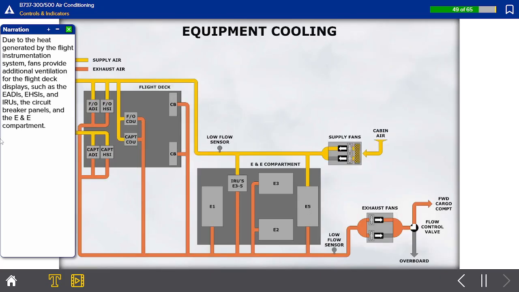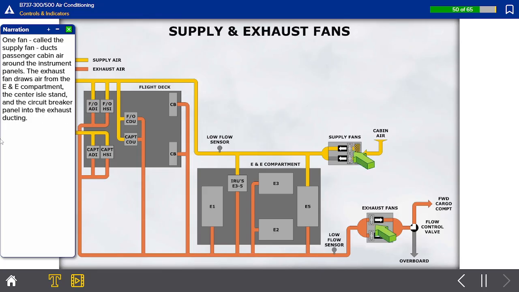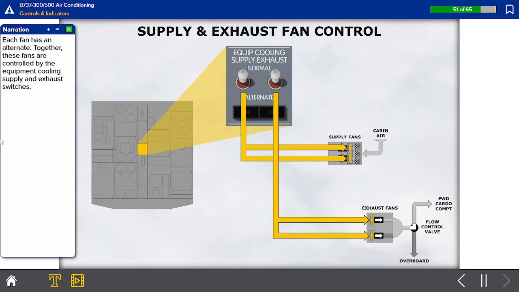Due to the heat generated by the flight instrumentation system, fans provide additional ventilation for the flight deck displays, such as the EADIs, EHSIs, and IRUs, the circuit breaker panels, and the E&E compartment. One fan, called the supply fan, ducts passenger cabin air around the instrument panels. The exhaust fan draws air from the E&E compartment, the center aisle stand, and the circuit breaker panel into the exhaust ducting. Each fan has an alternate.